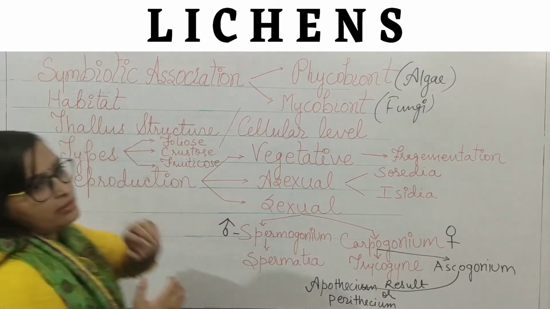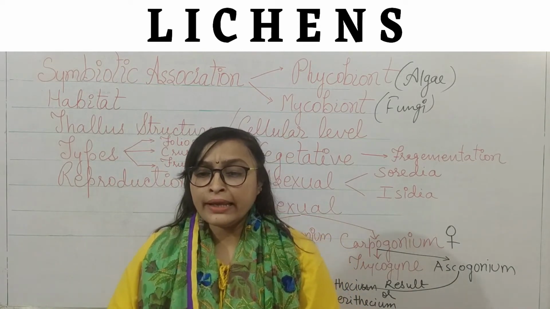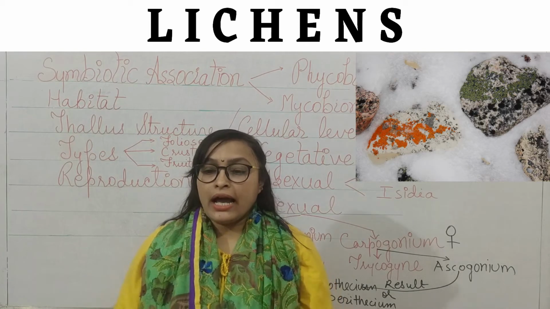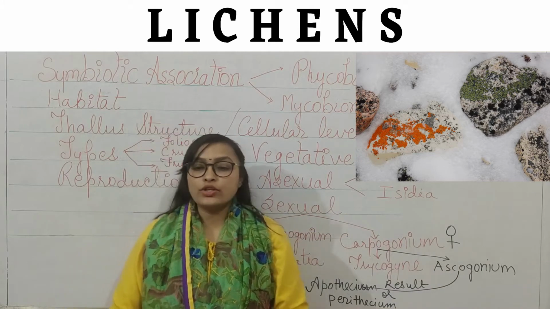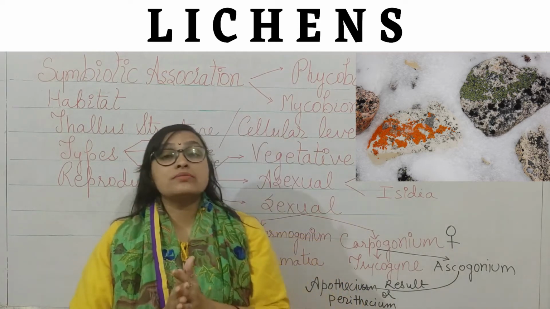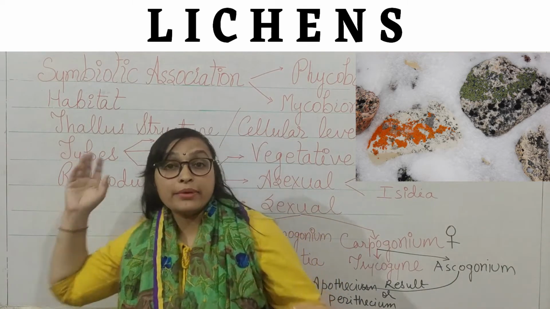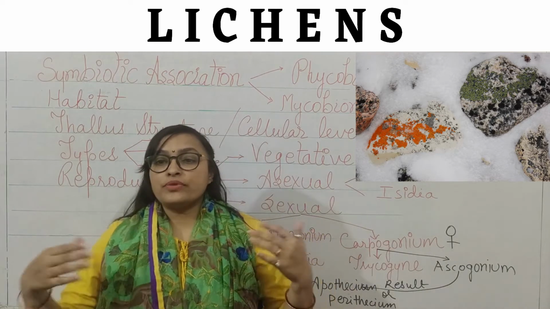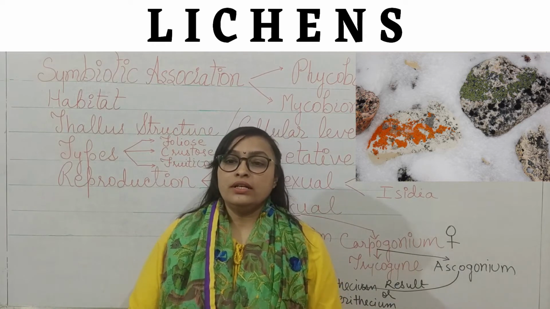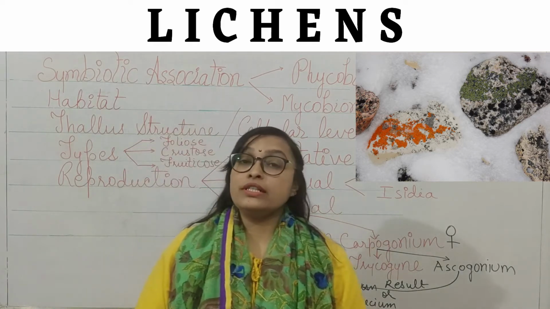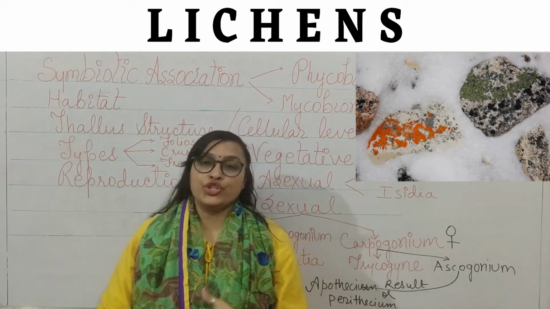As for habitat, they are found everywhere, from sea level to alpine levels, to Arctic tundra and to rocks. These organisms are found everywhere. The habitat of these organisms is from sea level to high alpine level to Arctic tundra to rocks. These are also known as pioneer species of xerosere.